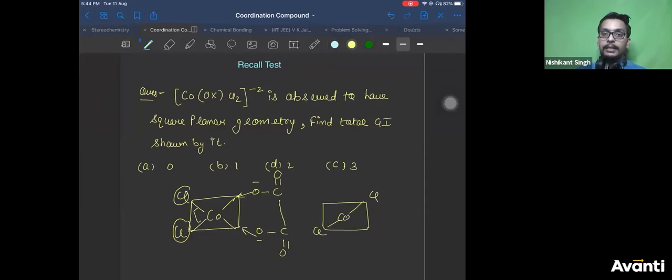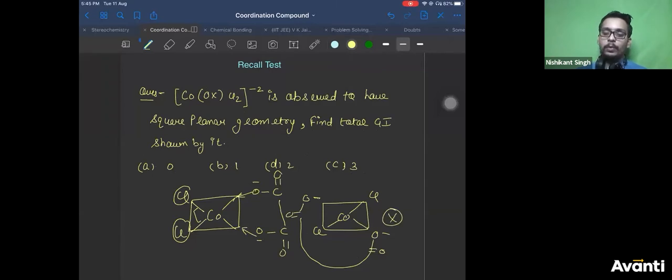Then O minus here, C double bond O, C double bond O, and this is like this. Will this structure be possible? No. This structure is not possible.